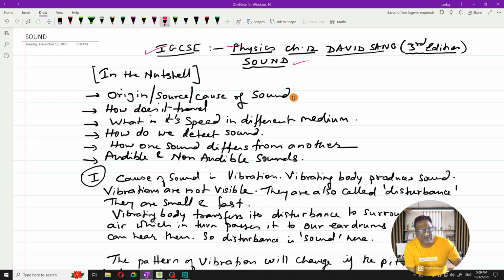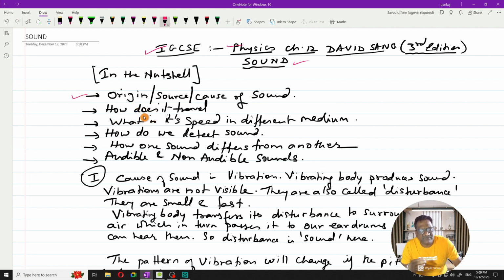There are n number of energies in the physical world. Sound is one of them, and what is the main cause of this sound? That is what we are going to start with, our first topic in this chapter.